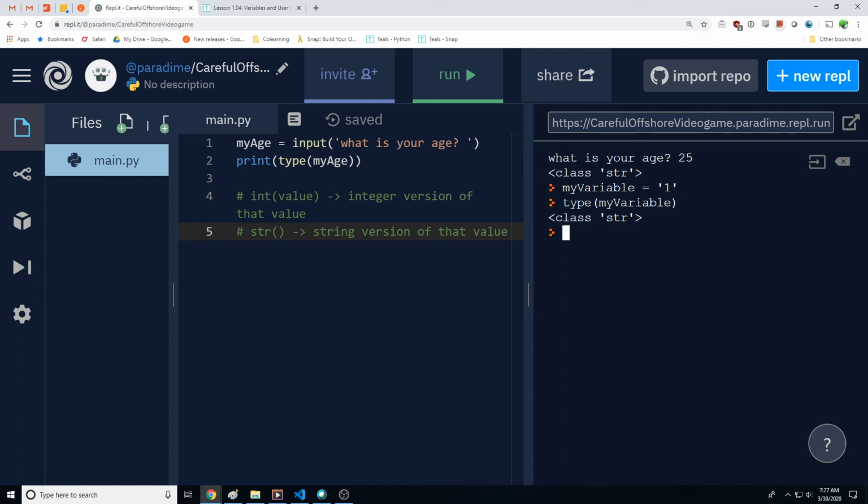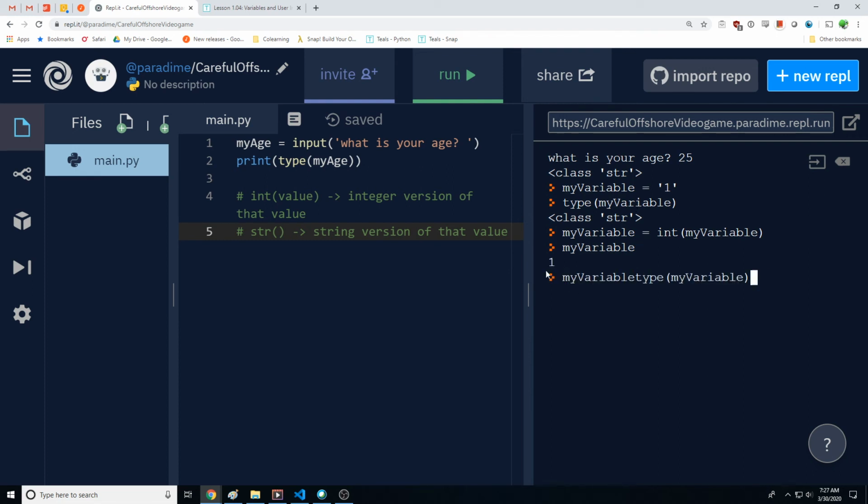And I get a string. Now, if I then say my variable is equal to int of my variable, and then ask for it, I get one without quotes.